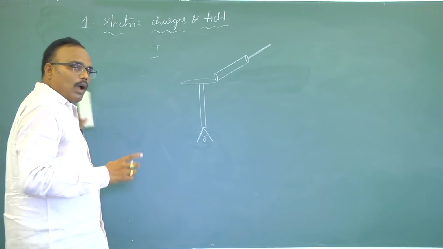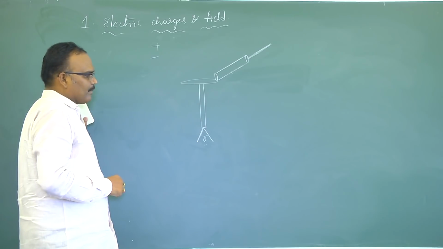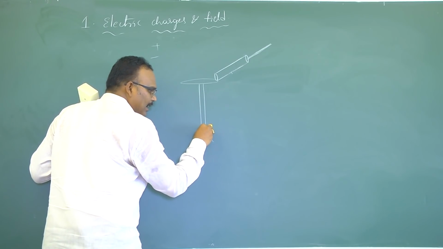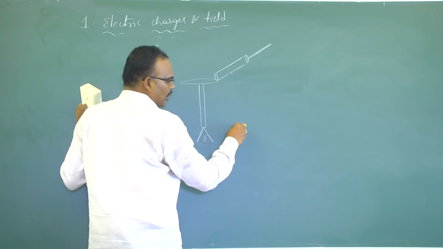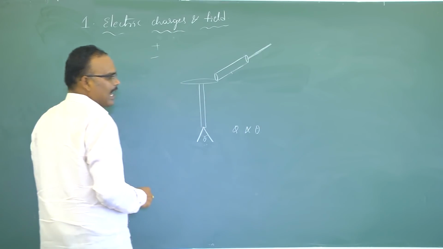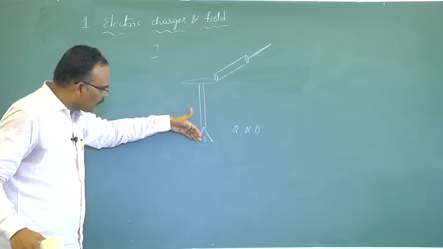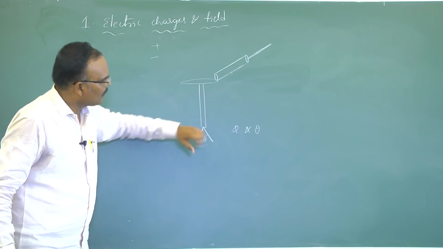One more important point you have to understand from this concept is that the magnitude of charge Q present on the surface of these gold leaves is directly proportional to angular divergence. If more charge flows onto the gold leaves, you will get more angular divergence.